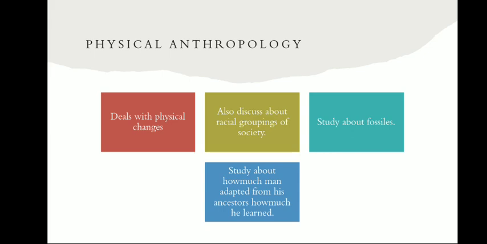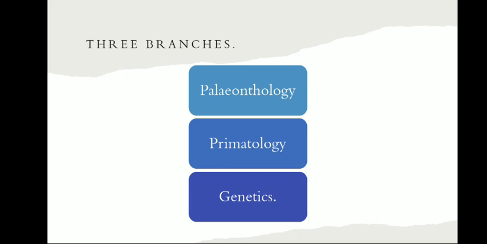And here, related to this, we have to classify physical anthropology into another three major categories. The first one is paleontology, then primatology, and genetics. Paleontology is the study of fossils and how fossils are formed, which helps us to know history from many years ago.